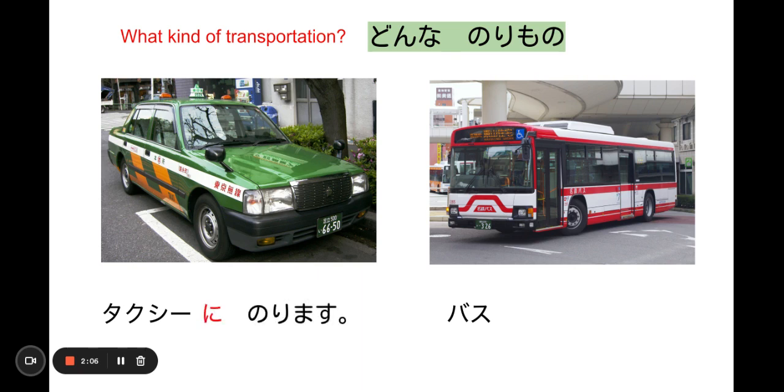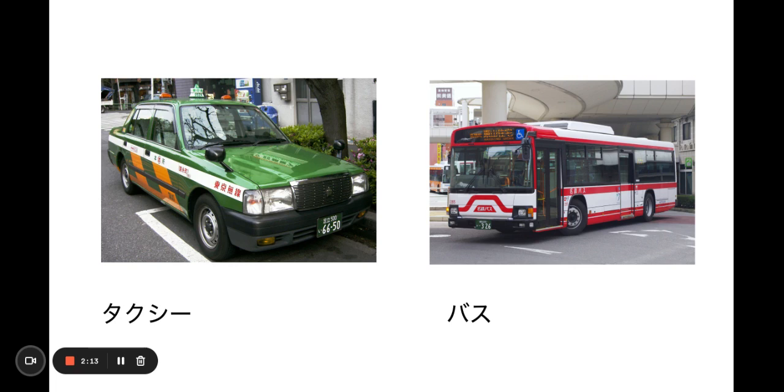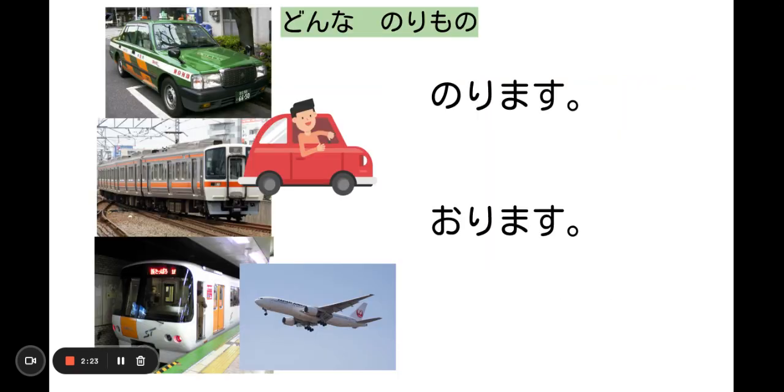Remember that particle? バスに乗ります. So don't forget that に goes with 乗ります. How about if you want to get off? タクシーを降ります. バスを降ります. So these are the 乗り物 that we went over. タクシー、電車. What was the subway? 地下鉄 and 飛行機. And also, of course, we Americans like to ride in our own 車.